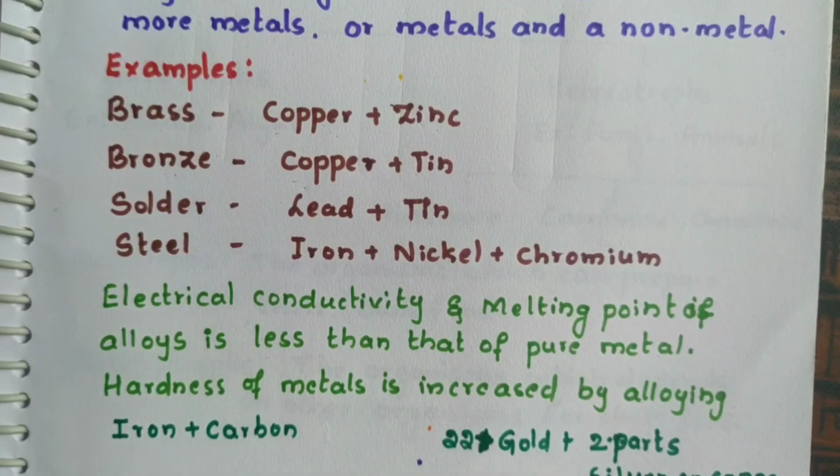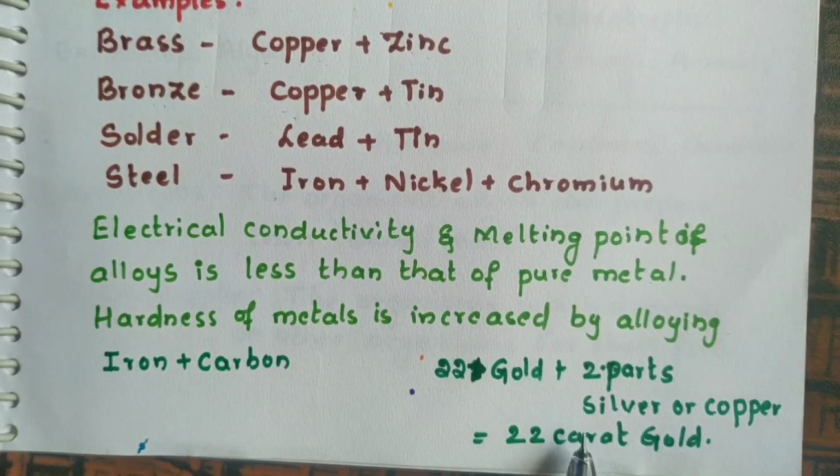Next is 22 karat gold. 24 karat, that is pure gold, is very soft. So we are adding 22 parts of gold with 2 parts of silver or copper to get 22 karat gold. So this 22 karat gold is used for making the jewelry, and it is very hard compared to the pure 24 karat gold.